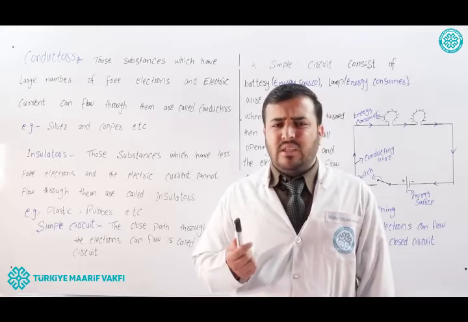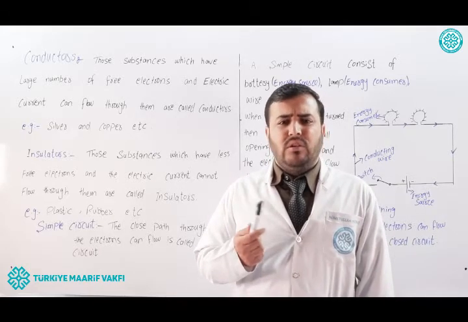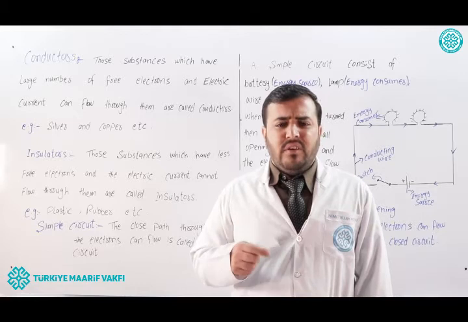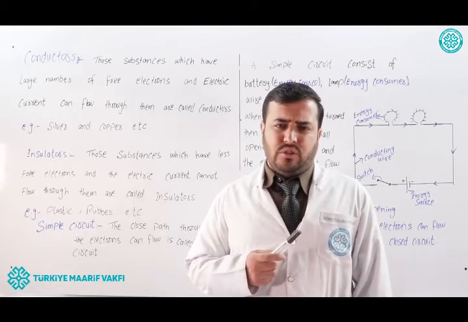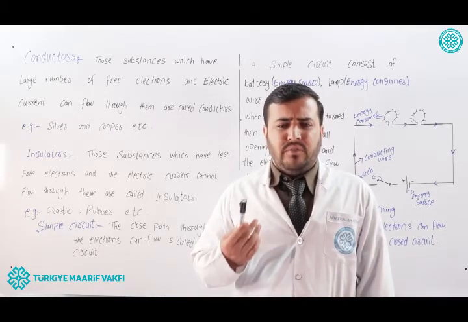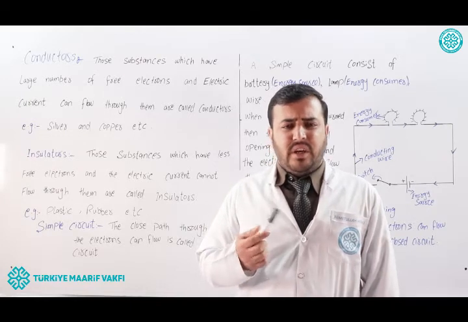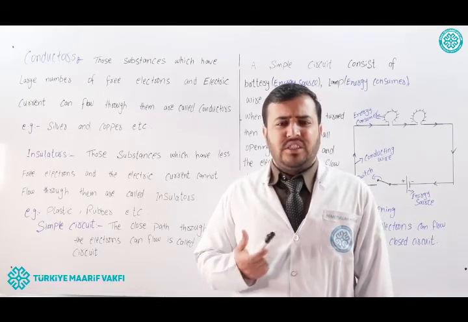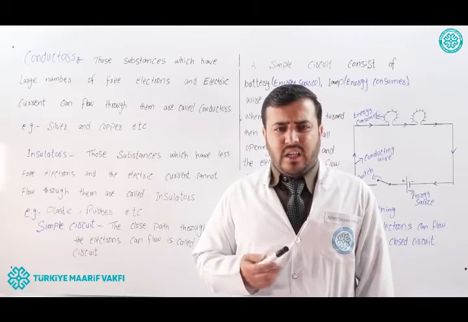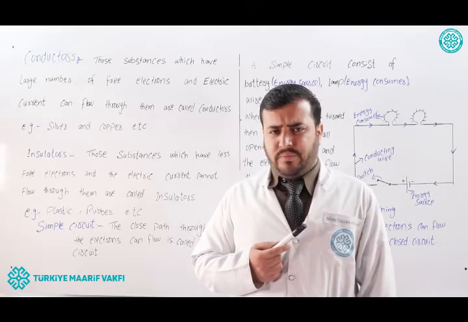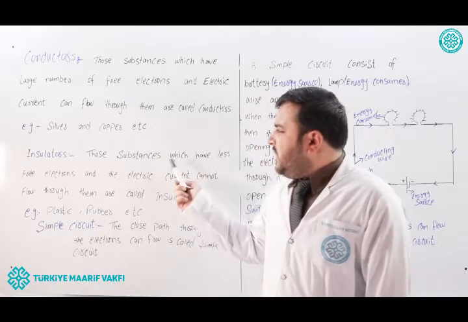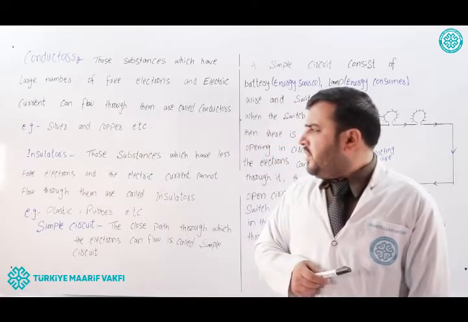For example, silver or copper wire have a large number of free electrons because they are made from metals. That's why they conduct electricity and they are called conductors. The next one is insulators.